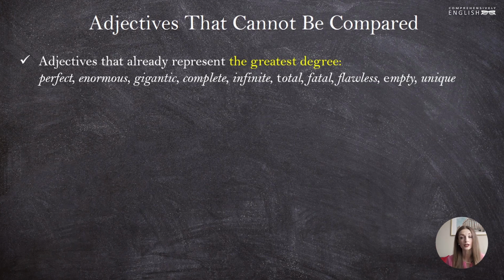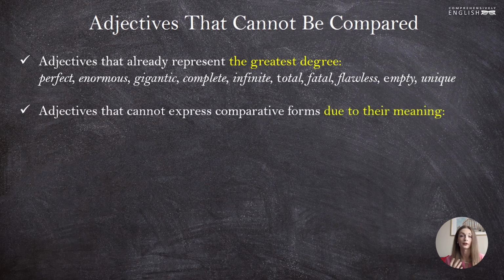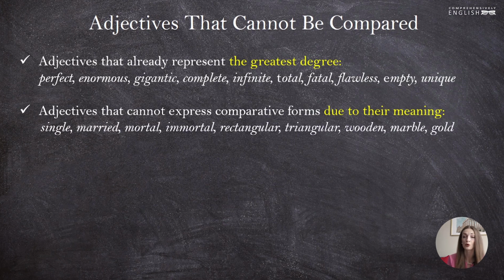Another group of adjectives that cannot be compared are those adjectives that cannot express comparative forms due to what they mean. For instance, these are such adjectives as single, married, mortal, immortal, rectangular, triangular, wooden, marble, gold. So statuses, shapes, materials, and so on and so forth. A person cannot be more or less single. He or she is single and that's it, right?